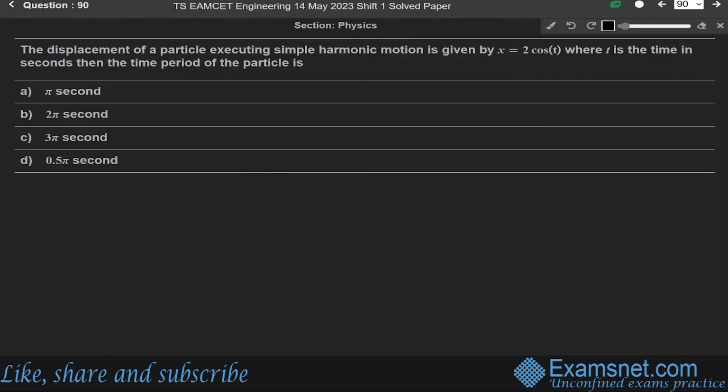Now next, question 90. The displacement of a particle executing simple harmonic motion is given by x equals 2 cos t, where t is the time in seconds, then the time period of the particle is. This question is from the chapter of oscillations. So we are given the displacement x equals 2 cos t. Let us say this is equation number 1.